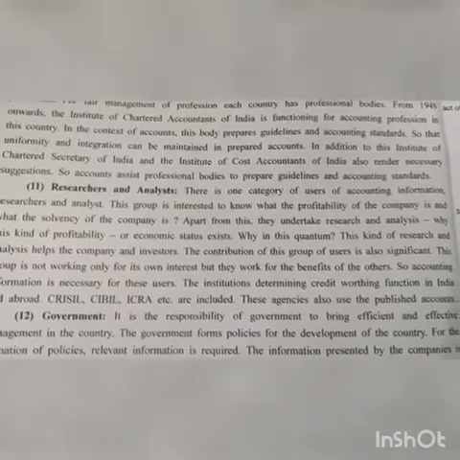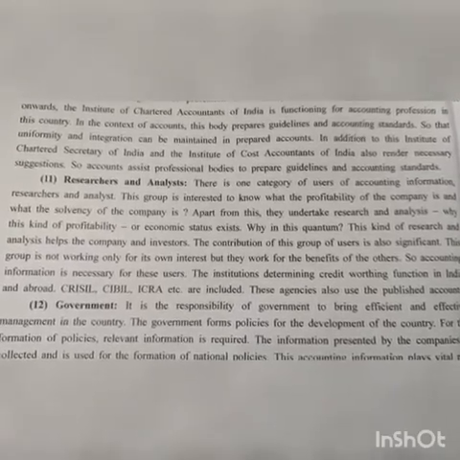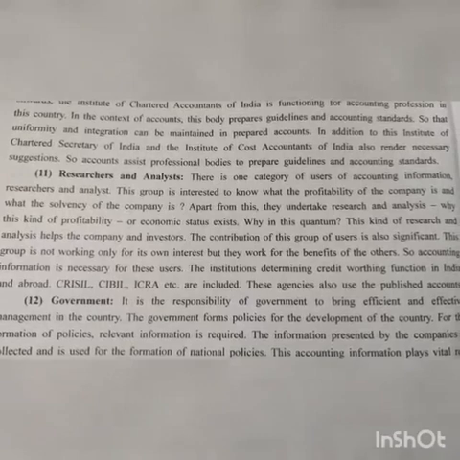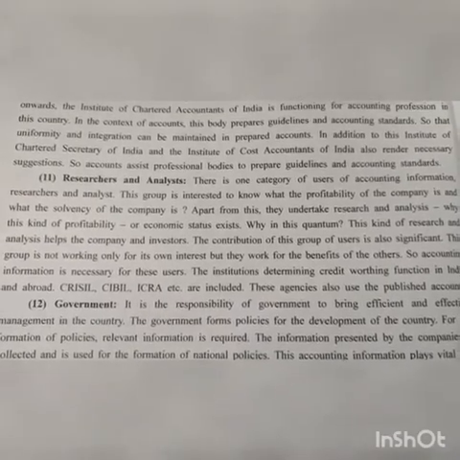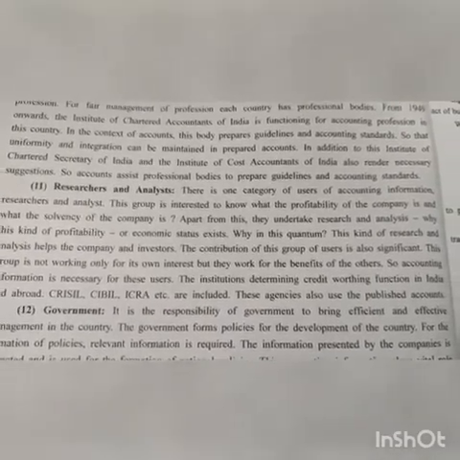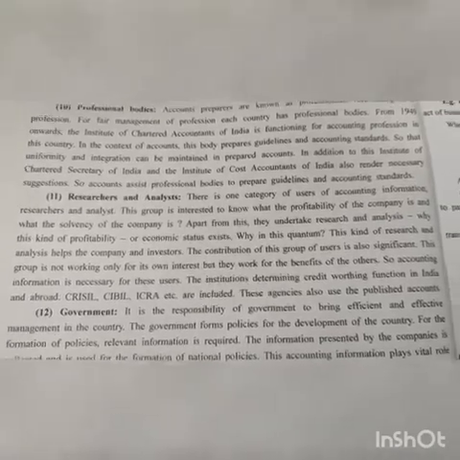The institutions determining creditworthiness function in India and abroad. Okay, so these are the institutions: CRISIL, CIBIL, ICRA, etc. are included. These agencies also use the accounts published by the companies.